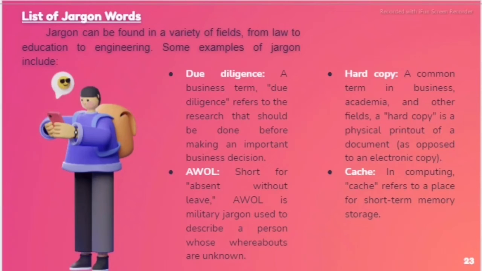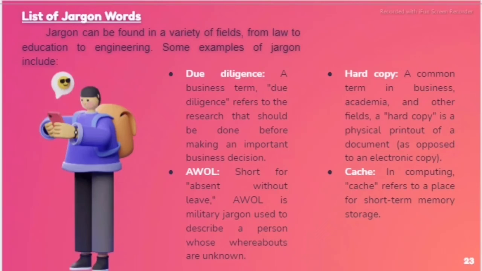Here is a list of jargon words. Jargon can be found in a variety of fields, from law to education to engineering. Some examples of jargon include due diligence. A business term, due diligence refers to the research that should be done before making an important business decision. AWOL, short for absent without leave, is military jargon used to describe a person whose whereabouts are unknown.